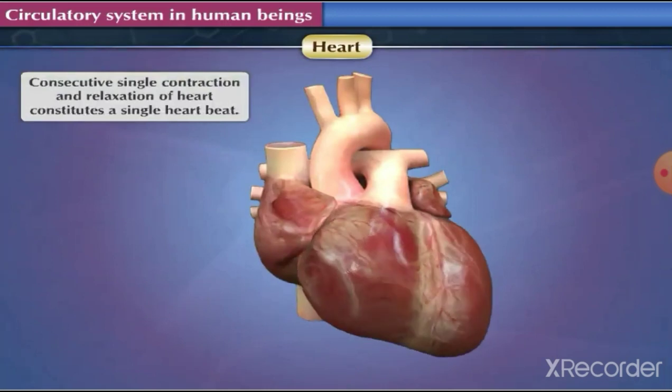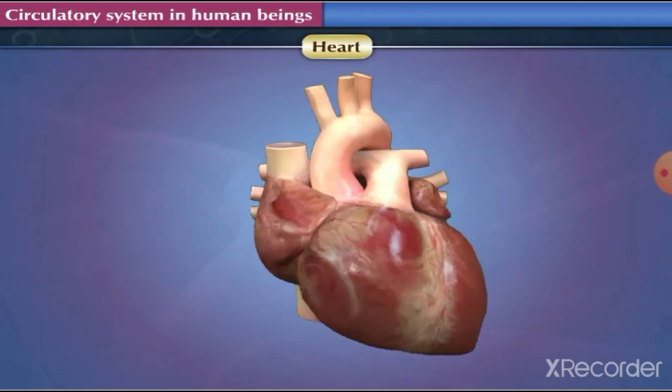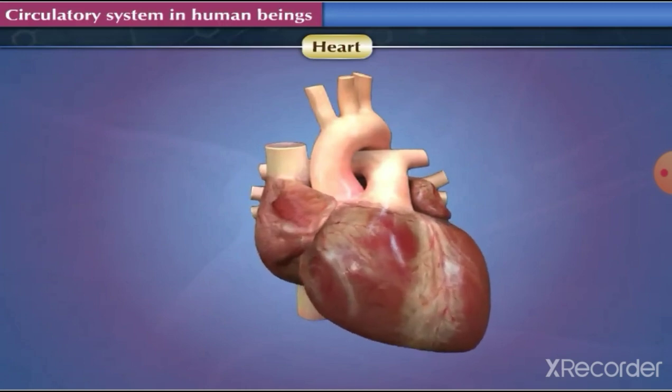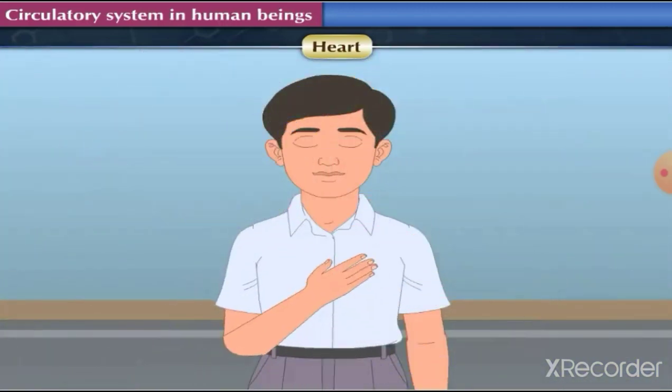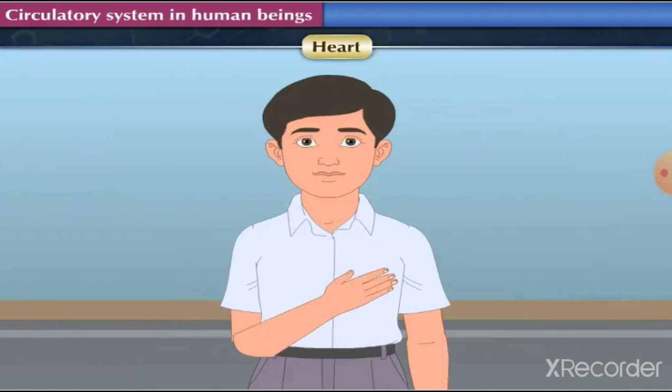Consecutive, single contraction and relaxation of heart constitutes a single heartbeat. You might have definitely heard your heartbeat. Come, let's hear it again. Amazing, isn't it? Come, let's perform an interesting activity related to it.